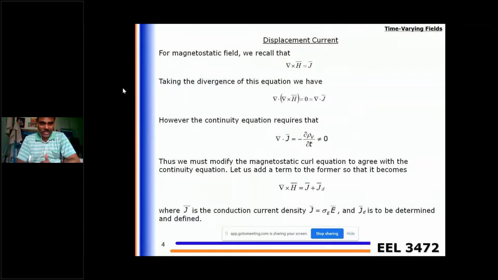So actually for magnetostatic fields, del cross H is J, the Ampere circuital law. And from the basics, the divergence of curl of any vector is 0. Here del cross H is J, so del dot J is 0. But according to the continuity equation, del dot J is minus dou rho V by dou t, which can never be 0. So in order to rectify that, we make a modification to the Ampere circuital law: del cross H, instead of J, we write J plus JD. Here J is the conduction current density and JD is the displacement current density.